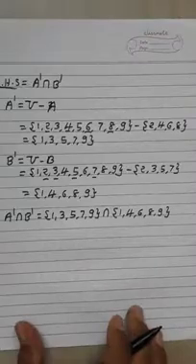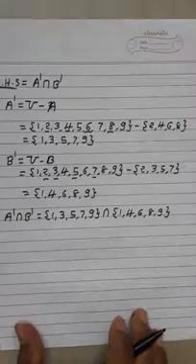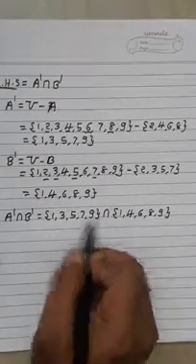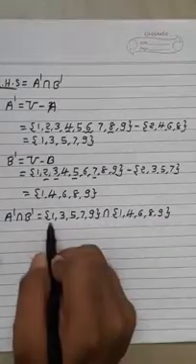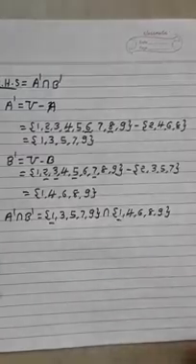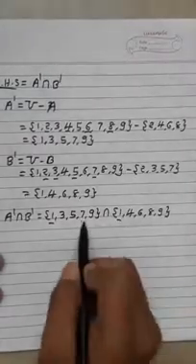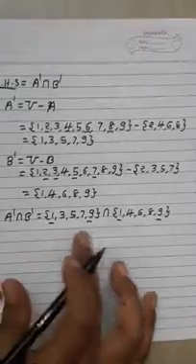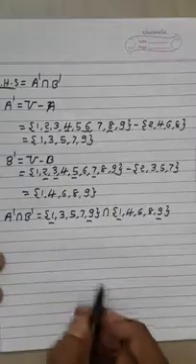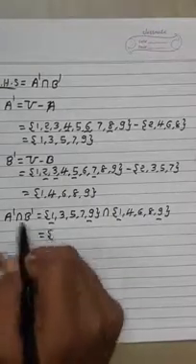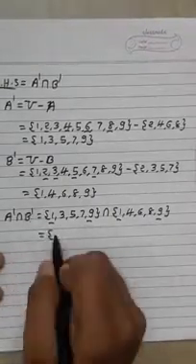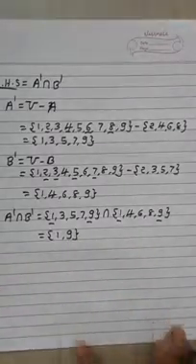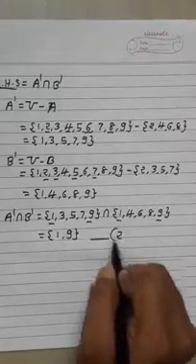Now again find which elements are common in both sets, because intersection means common elements. So which elements are common? 1 is a common element. Another element is 9. So two elements are common in both sets. So our answer is A' ∩ B' is equal to {1, 9}. Now this is equation number 2.